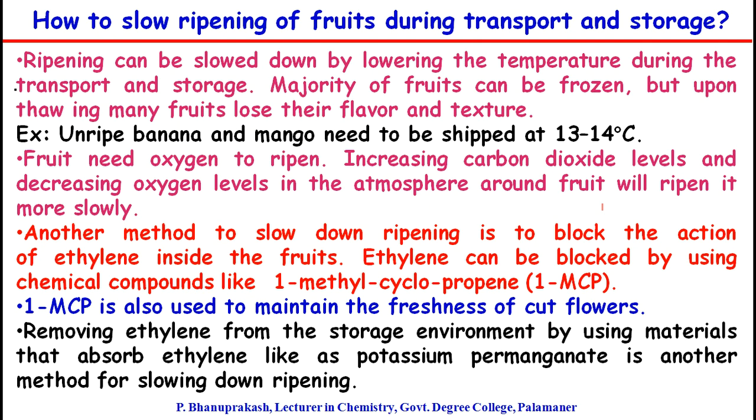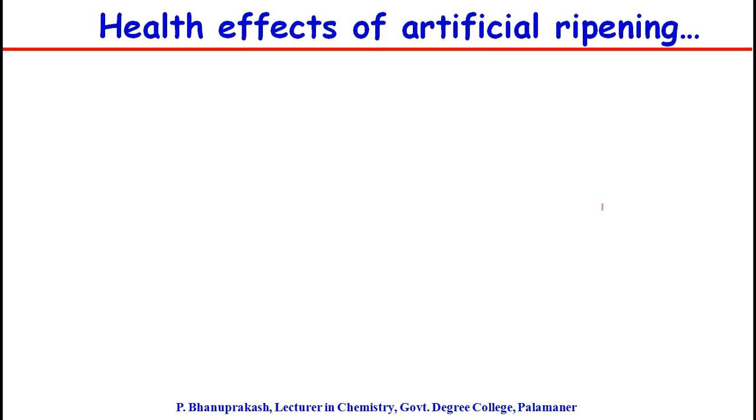Therefore, to slow the ripening of fruits during storage and transport, you have to store them in low temperatures, and you can increase the carbon dioxide levels and decrease the oxygen levels, or you can use some chemical compounds like 1-MCP, or you can use some ethylene absorbers like potassium permanganate.